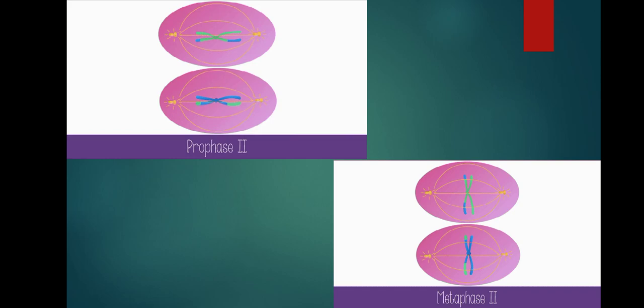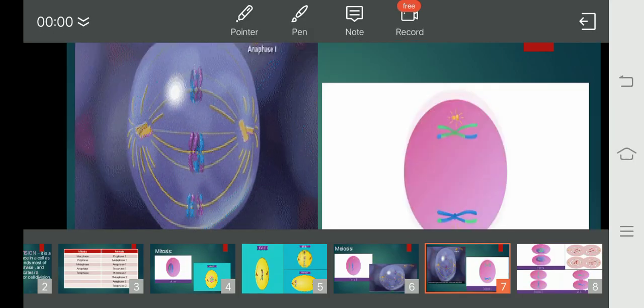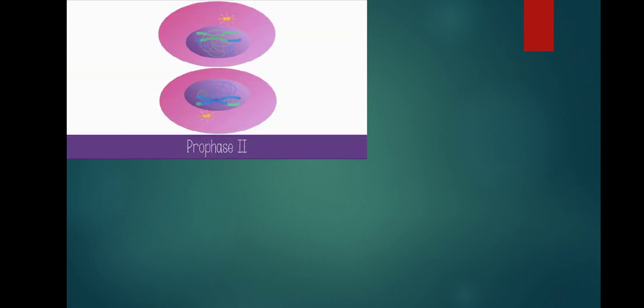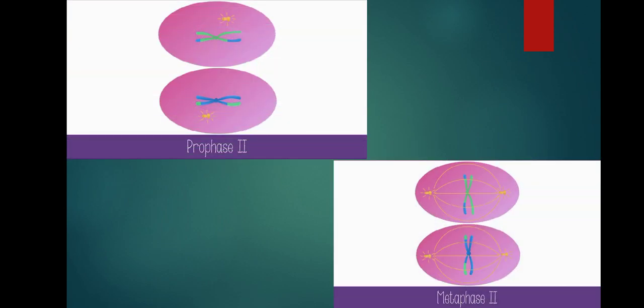Next is metaphase 2. In metaphase 2, each chromosome aligns at the metaphase plate. As you can see, these two, this one and the other one, they are lined up. The centromeres of each sister chromatid attach to the spindle fibers from the opposite poles.